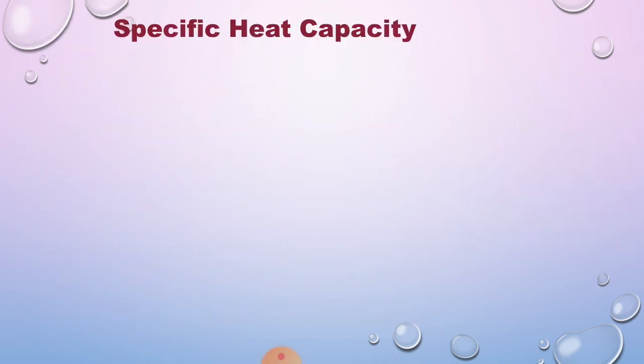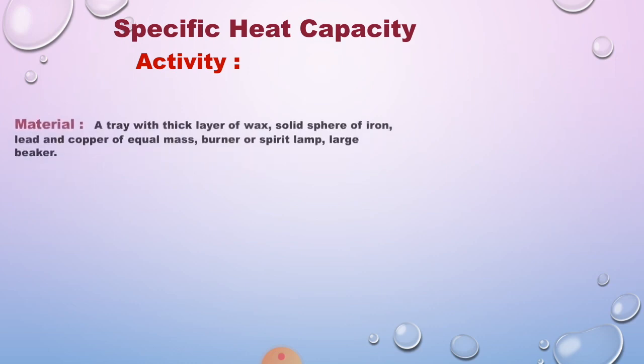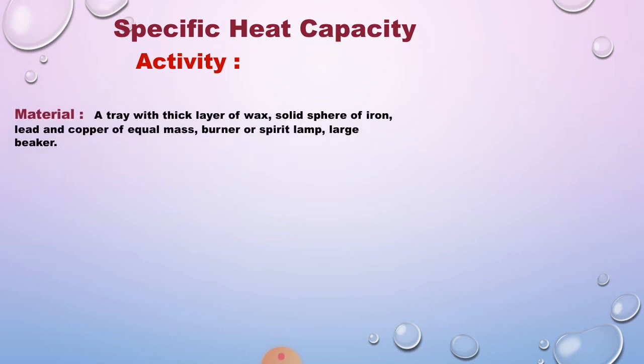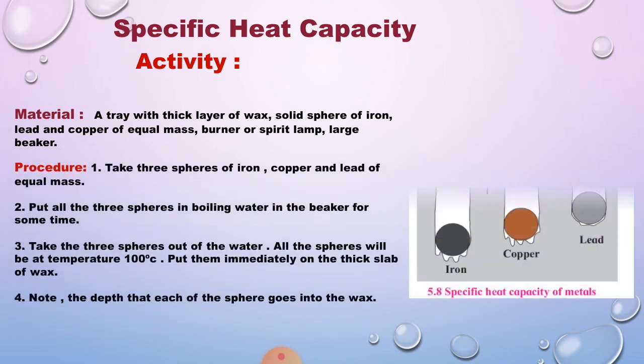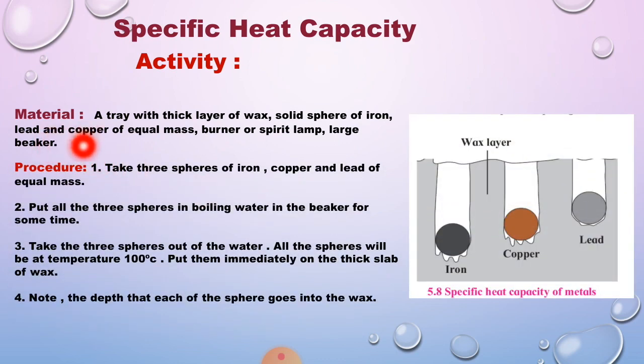Today we are going to learn a very interesting topic, that is specific heat capacity. What is that? For this we have to do an activity. Let's see what that activity is. The material we require is a tray with a thick layer of wax, a solid sphere of iron, lead and copper of equal mass, a burner or spirit lamp, and a large beaker. This is the material required for this activity.